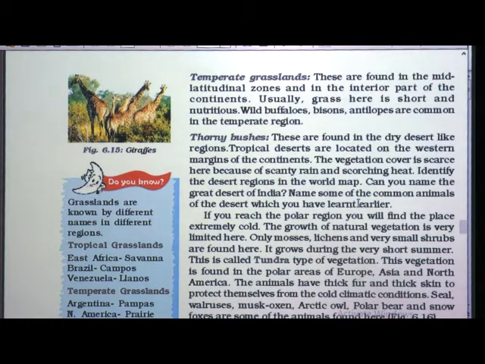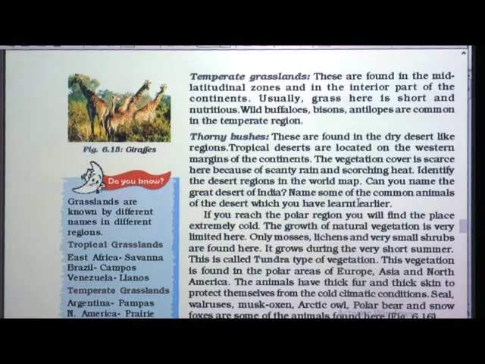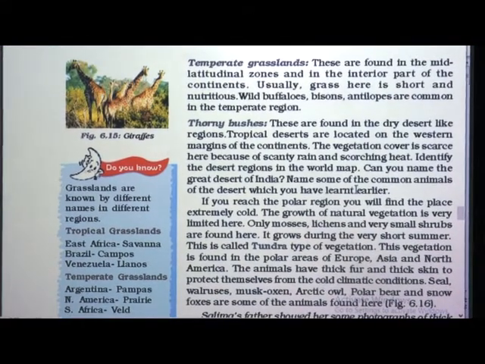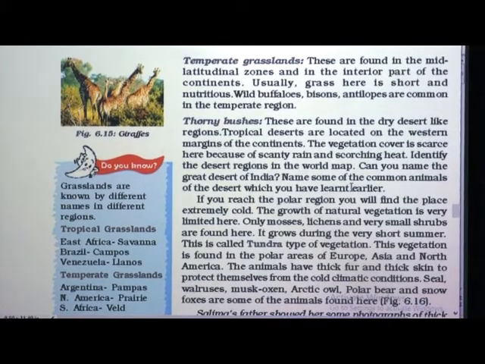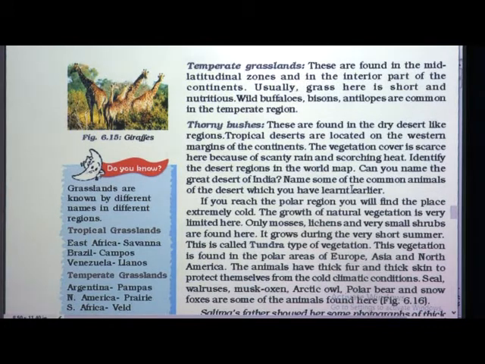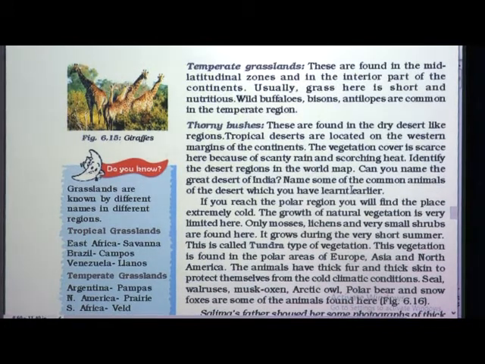The vegetation cover here is scarce because of scanty rain and scorching heat. Scarcity means very less. Why? The reason is that the rainfall is very less. Scanty means less rainfall and the climate is very hot, scorching.